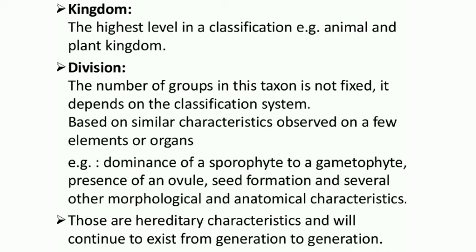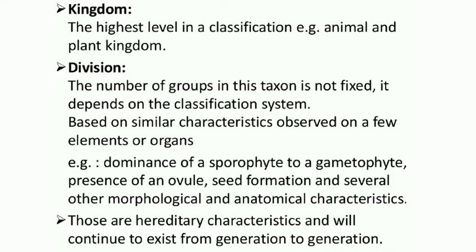Coming to the division, the number of groups in the taxon is not fixed. In the division, groups are not fixed and it depends upon the classification system. As per one system, it may have many groups. As per another system, it may have other groups. Based on similar characteristics observed in a few elements or organs. This means division is made on the basis of elements or organs observed, meaning the characters of that organ, the character of that element.